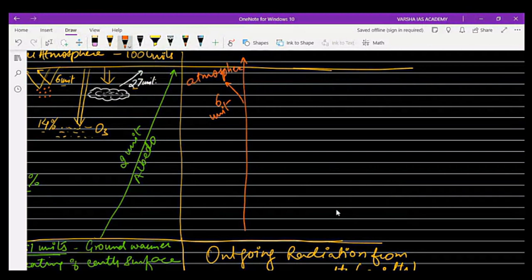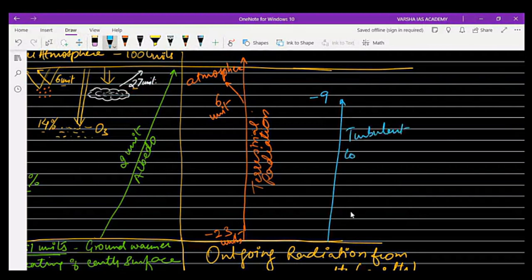17 units have been sent back into the atmosphere by the process of terrestrial radiation. So from the earth it has been radiated 23 units. Then also 9 units have been radiated back into the atmosphere by turbulent convection.